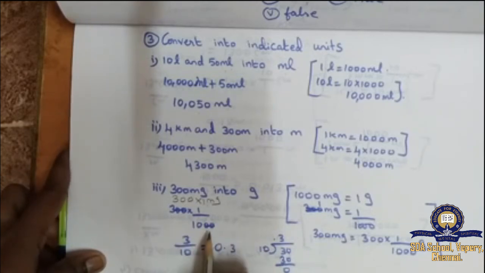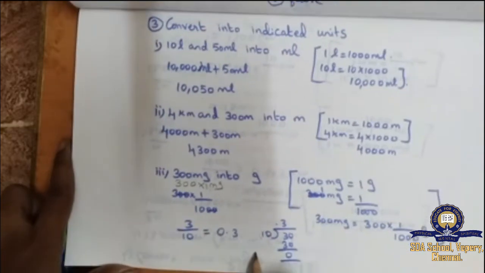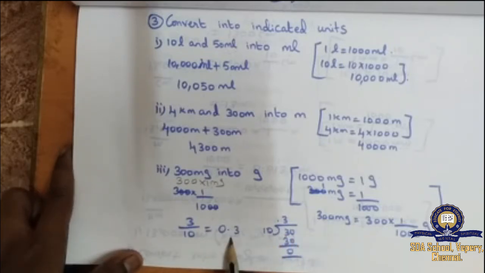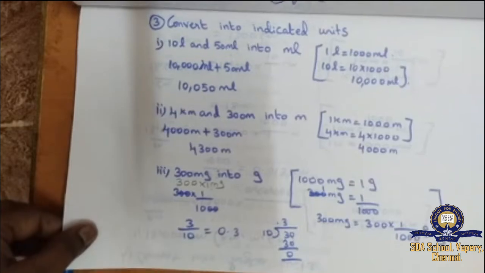So we can cancel 2 zeros. Then 3 divided by 10 will come. 10 in 3 will not go, so I put a dot and add 0. 10 3s are 30, 30 minus 30 gives 0. So the answer is 0.3. That's all about the third question.